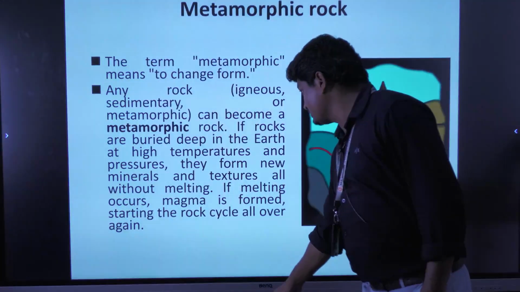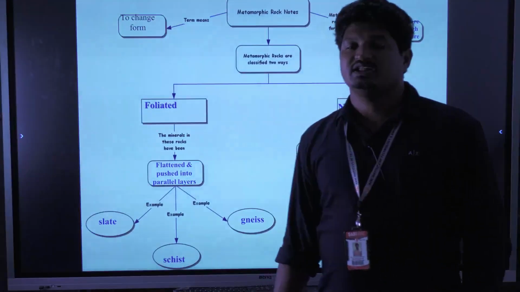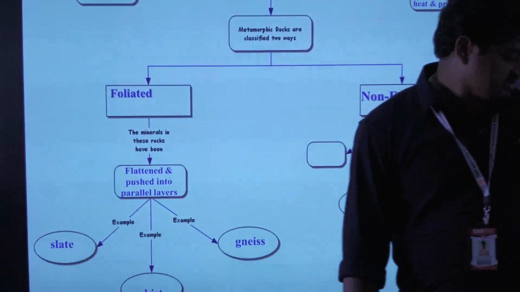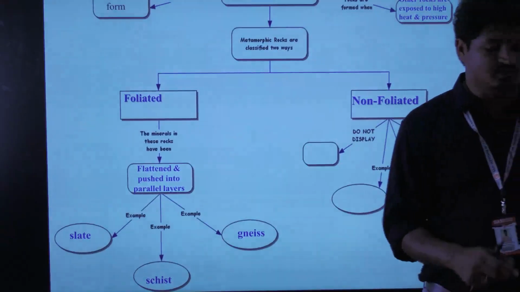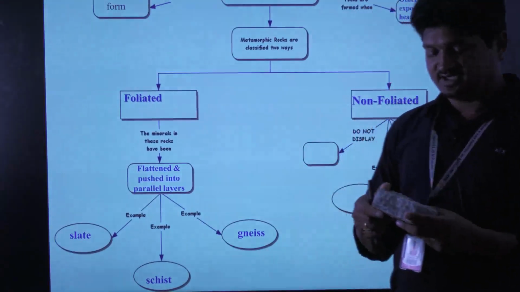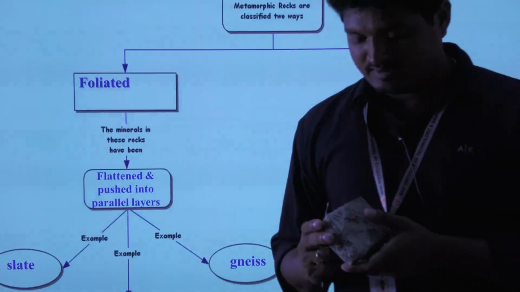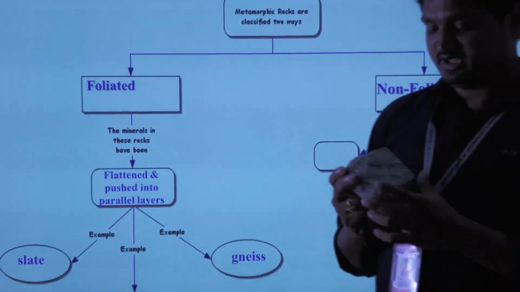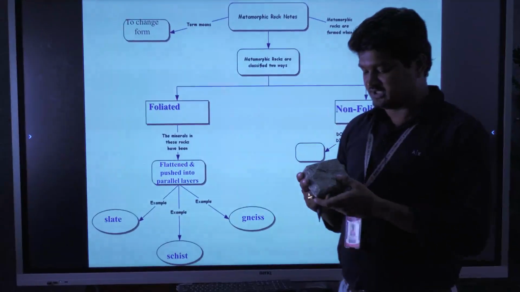Metamorphic rocks are of two types: one is foliated, another one is non-foliated. Foliated means that if you observe the rock clearly, you can see foliations. For example, this is an example of a metamorphic rock, metamorphosed from granite. Due to temperature changes, the igneous rock granite is metamorphosed to gneiss.